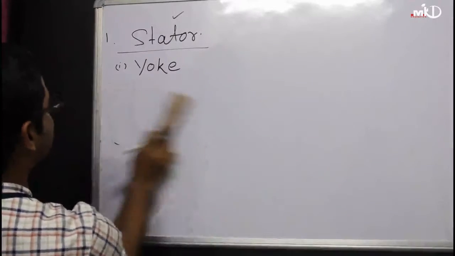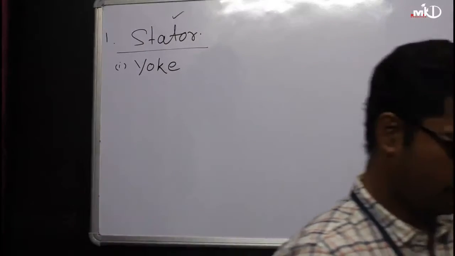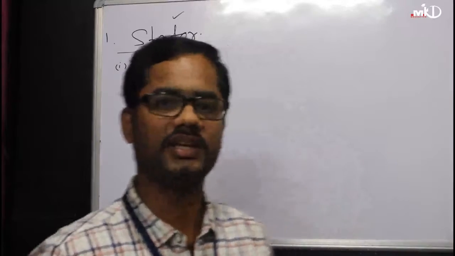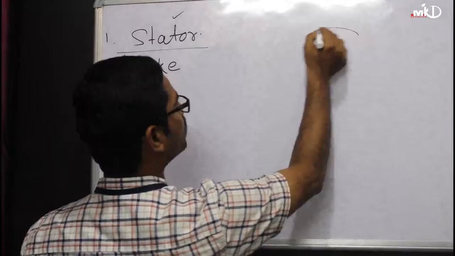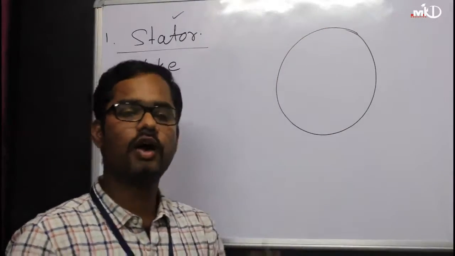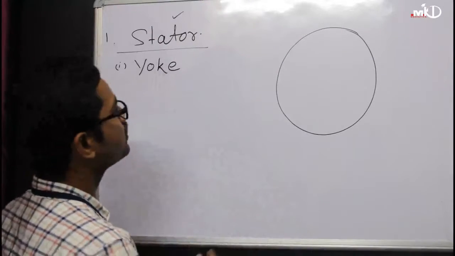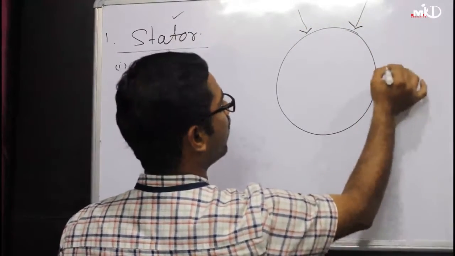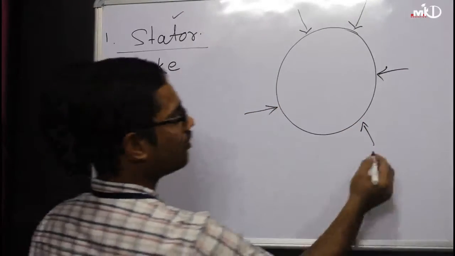In the starter, I have already said the stationary position, or the part which is constant, which is fixed in the machine, is called your starter. So in the starter, what is the yoke? Now yoke is the outermost body, the outermost layer or the outermost part of your machine, which helps to protect the inner parts from foreign objects.